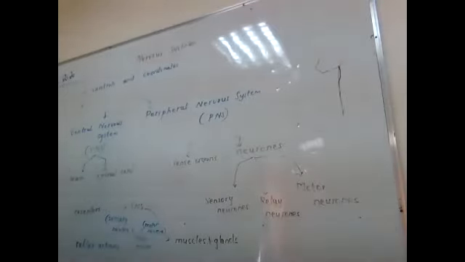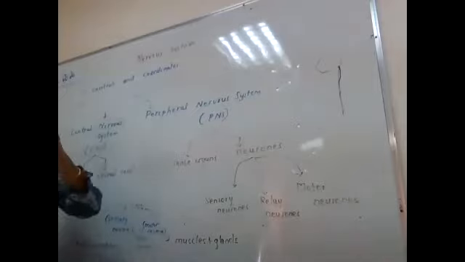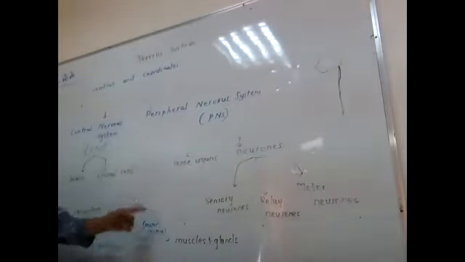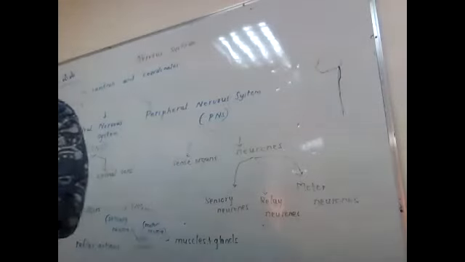Now, how are these messages passing? When you type a message, you are using either Arabic or English. But how do the messages pass through the neurons to everywhere in the body? Do you know how?